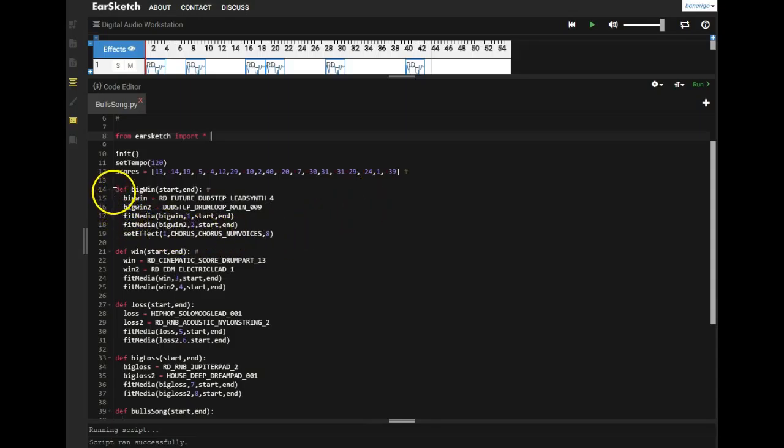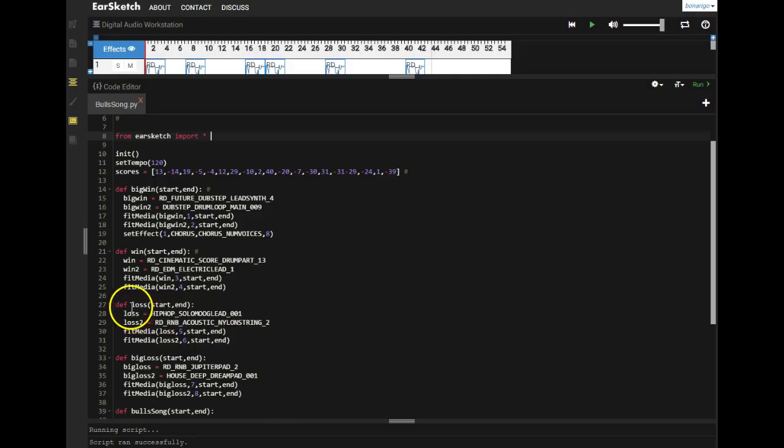So in line 14, I am defining a big win. So you'll see later on, a big win is where they had scored more than or equal to 10 points. I define in line 21 a win, which is where they scored from 0 up to 10 more than their opponents.